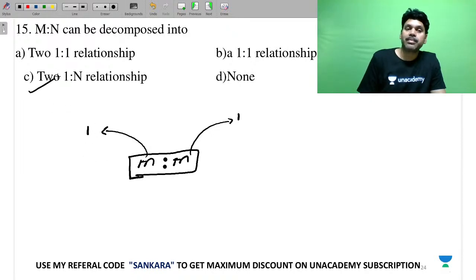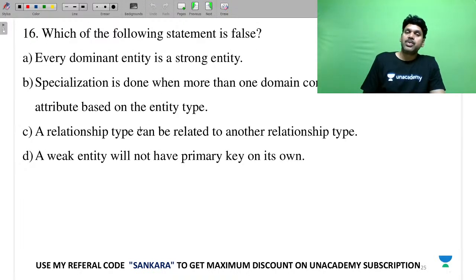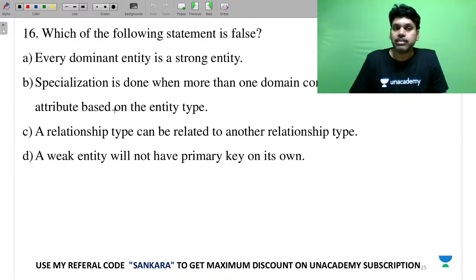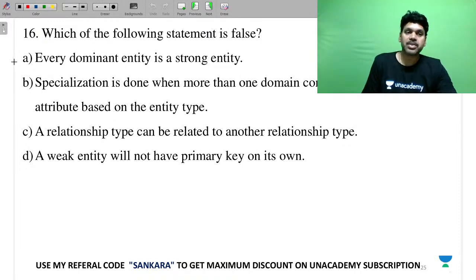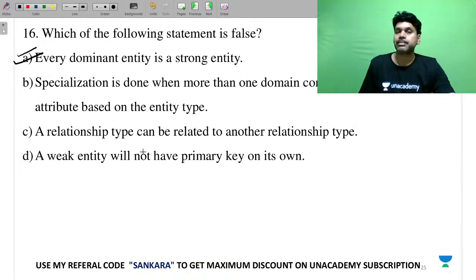So it is this. So what is false? Every dominant is a strong. Perfect. A weak entity will not have a primary key of its own. Yes, perfect.